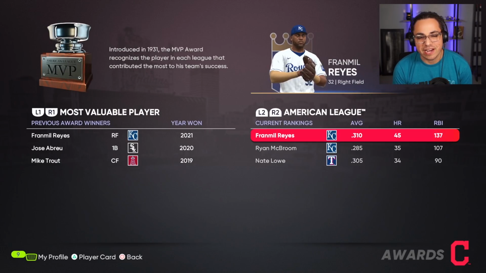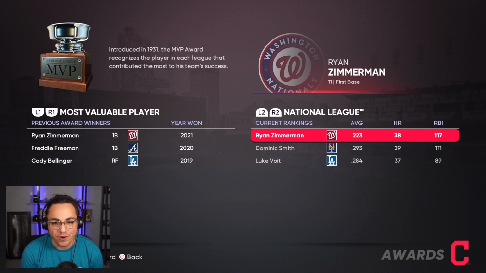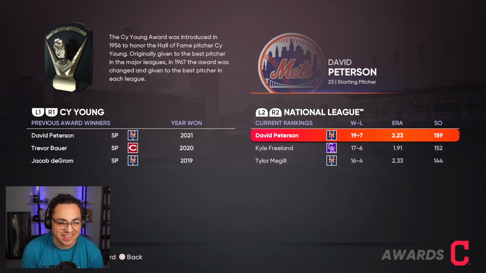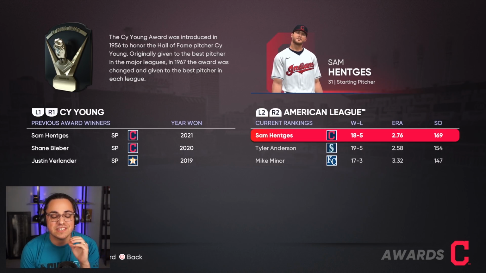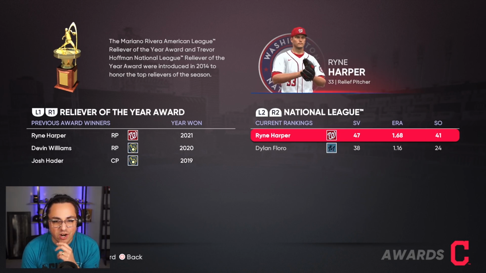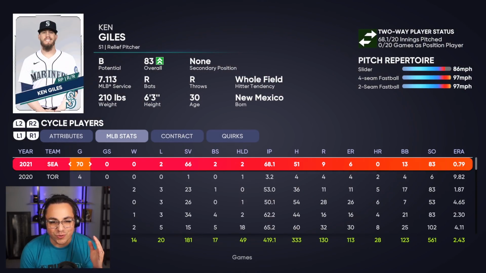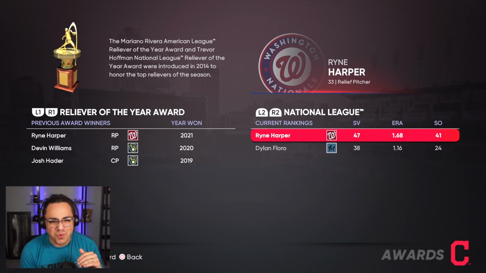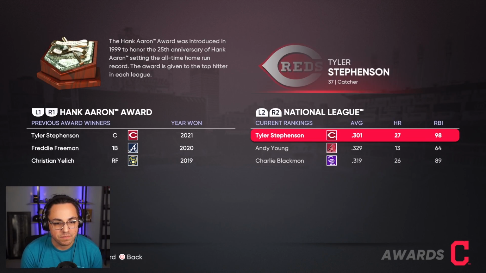So Franmil becomes your MVP with Ryan McBroom hitting 35 homers. Ryan Zimmerman wins it on the other side of the league. Cy Young went to David Peterson. Apparently, he's just really good if there's no good players in the league. Sam Hentges wins Cy Young. Batting title went to Solak and Andy Young. Ryan Harper, and then Ken Giles, who didn't allow a run apparently. Only 6 runs allowed in 70 innings.